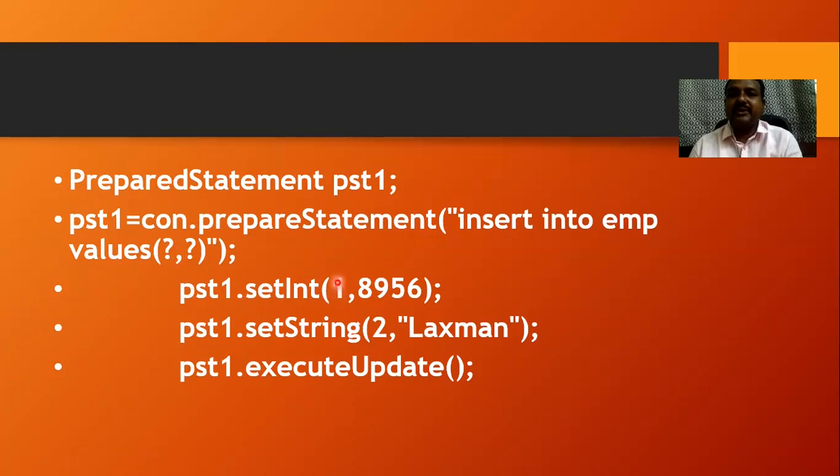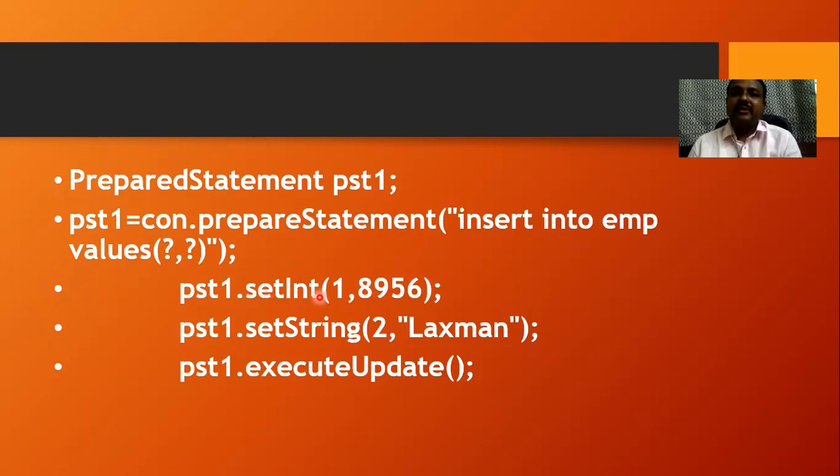So we give the number 1, comma, then we supply an integer value here. Because I am supplying an integer, I call this method setInt. And suppose I want to give an argument as a float, or if I want to give a value as a double.